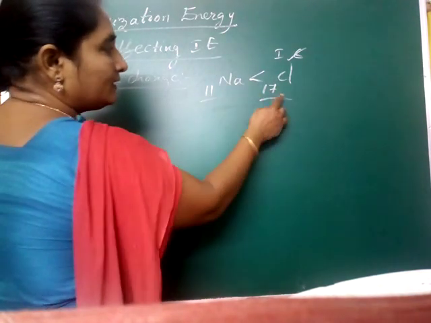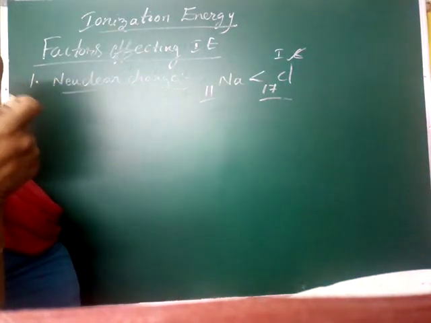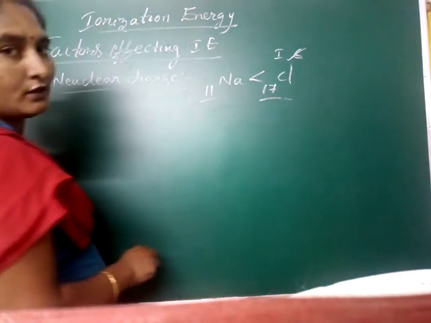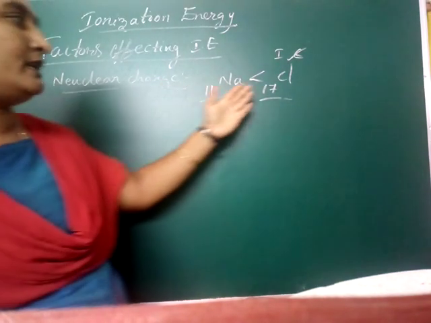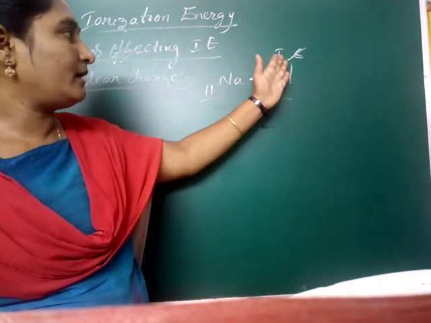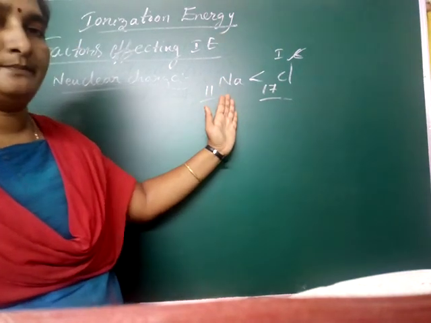Protons are more in chlorine, so the ionization energy also increases. You have to use more energy than for sodium. Do you understand? This is only nuclear charge.